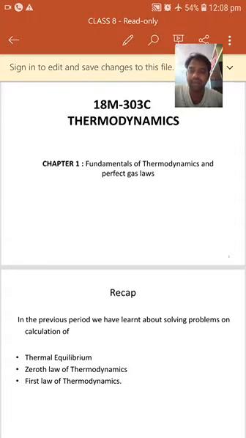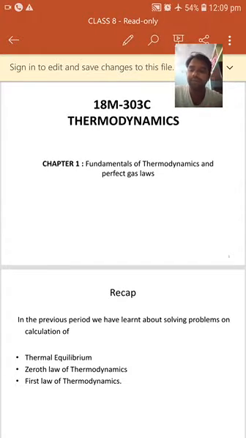So we can write energy input minus energy output is equal to change in internal energy, nothing but Q minus W is equal to U2 minus U1. So Q is equal to U2 minus U1 plus W. This equation is known as non-flow energy equation, and shortly we can write it as NFEE. Right. So this is the first corollary of the first law of thermodynamics.